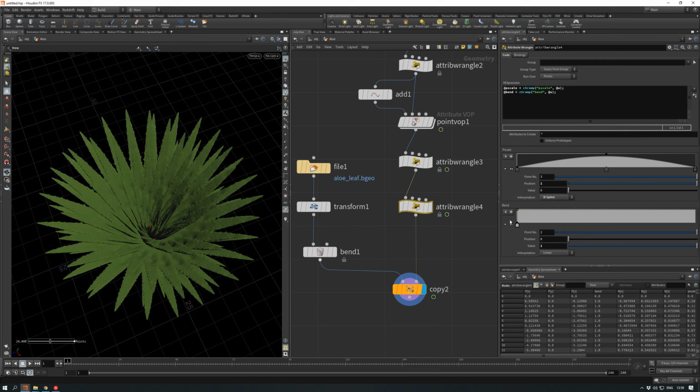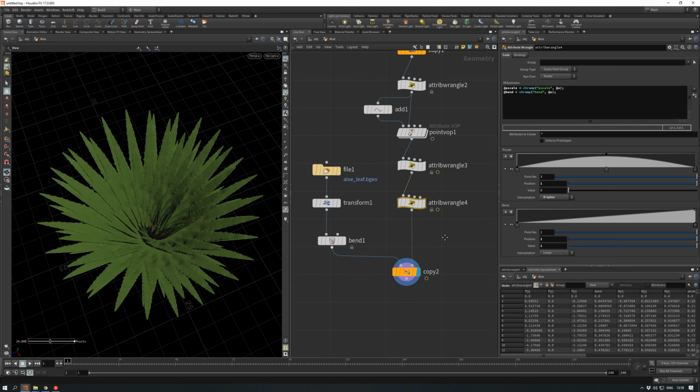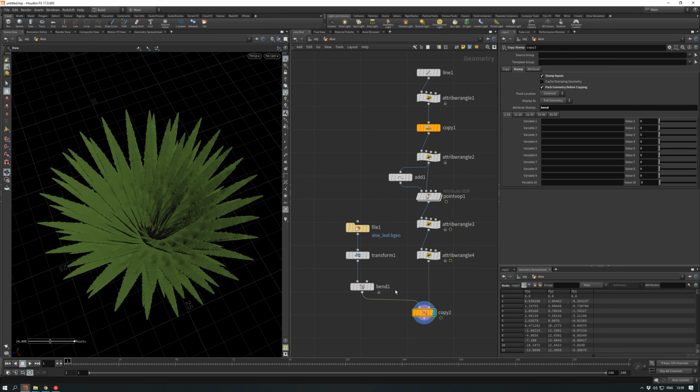What we're going to do from 0 to 1, perhaps something like that, I don't know, we'll see. Let's leave it by default. And now what I need to do is check this stamp inputs checkbox, and we need to stamp the bend attribute.